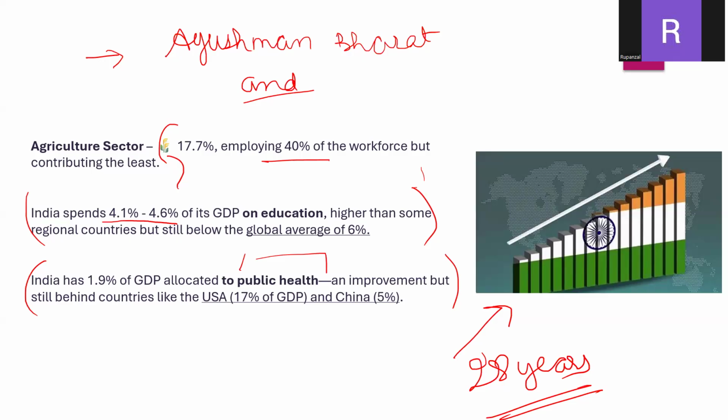So let's see the part of GDP going to public health. It is only 1.9%. So it is very low. Why is it very low? We can see it compared to other countries like the USA, which gives 70% of its GDP to health, and China with 5%. So why is this important?